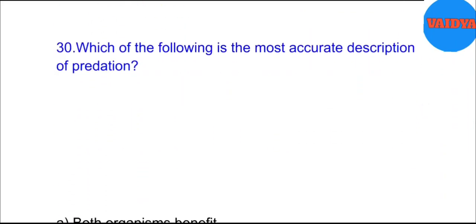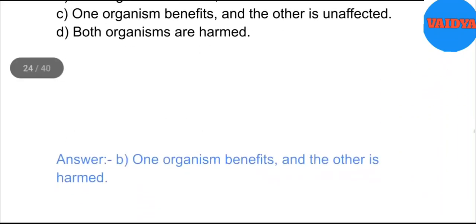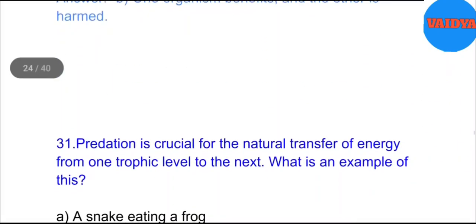30. Which of the following is the most accurate description of predation? A. Both organisms benefit. B. One organism benefits, and the other is harmed. C. One organism benefits, and the other is unaffected. D. Both organisms are harmed. Answer. B. One organism benefits, and the other is harmed.